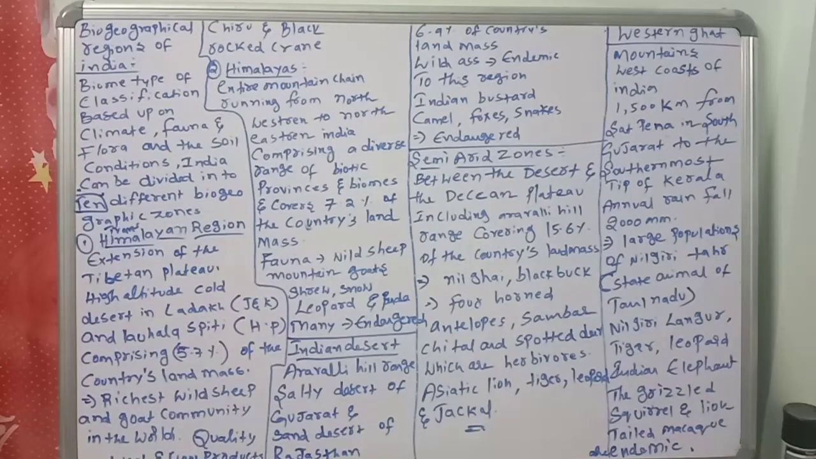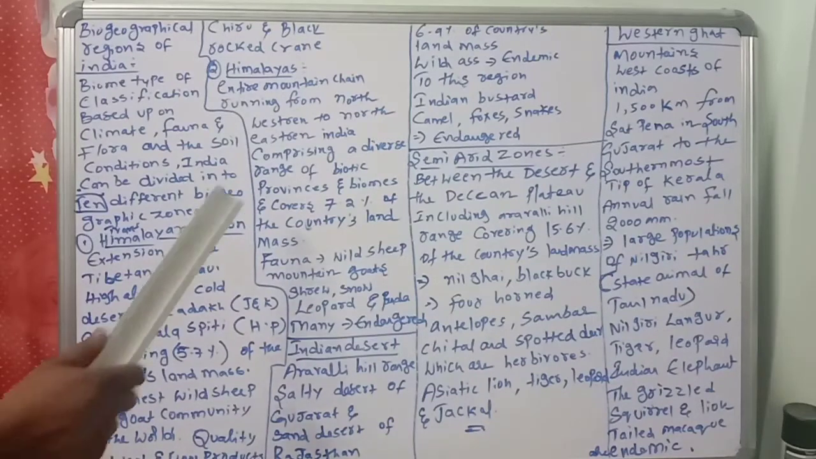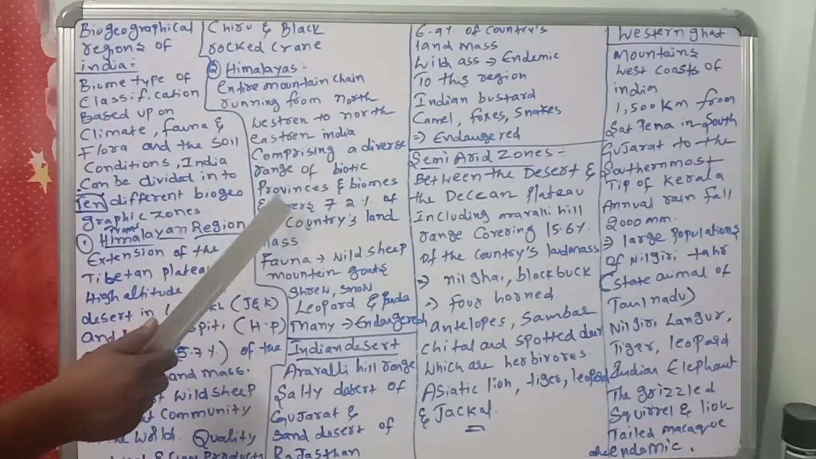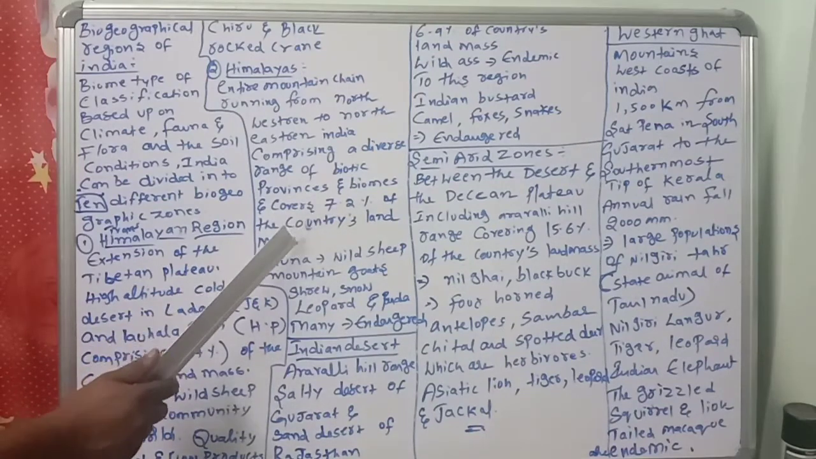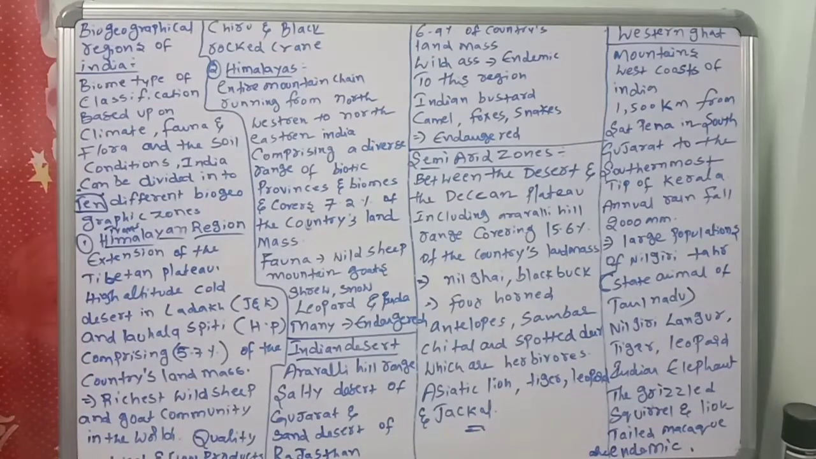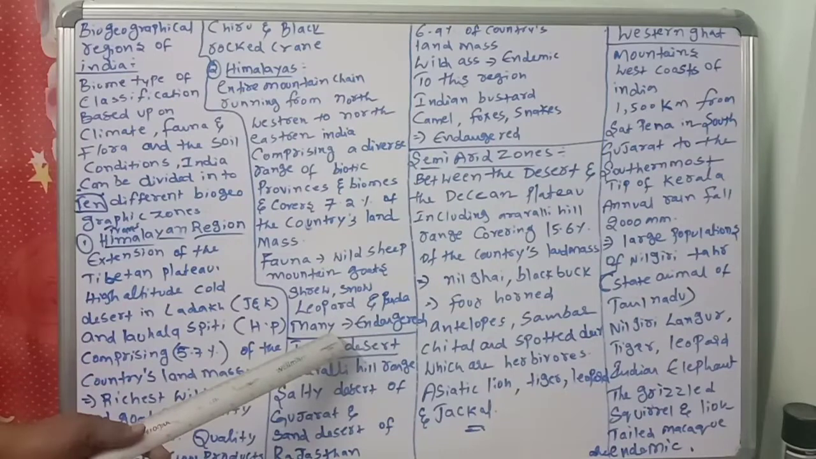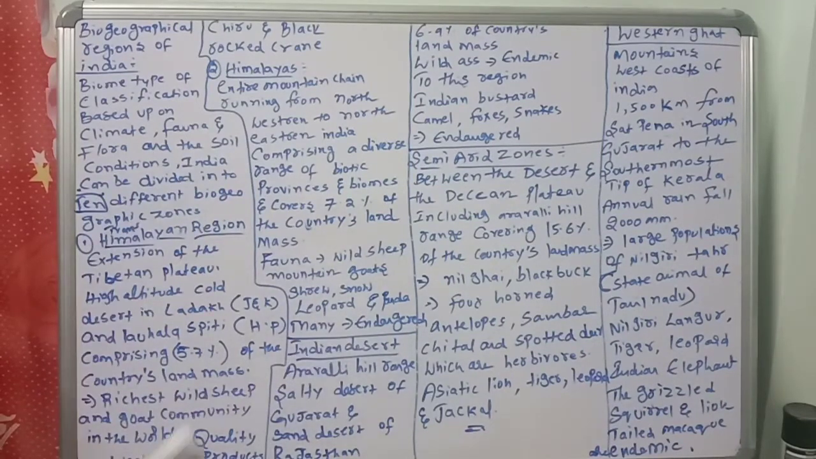Running from western to northeastern India, comprising a diverse range of biotic provinces and biomes, it covers 7.2% of the country's land mass. The fauna: wild sheep, mountain goats, shrew, snow leopard, panda. Many endangered species are there in the Himalayas, in very dangerous conditions.